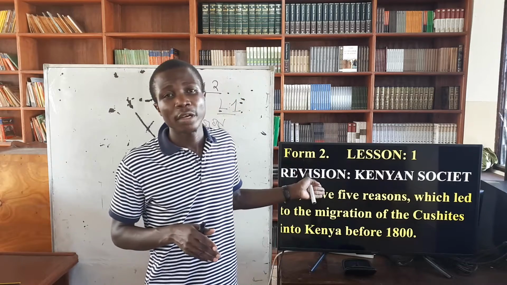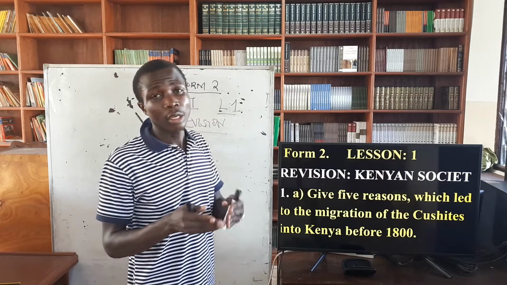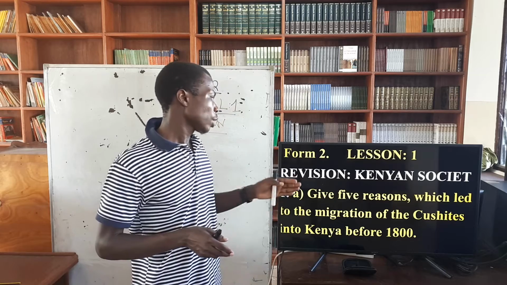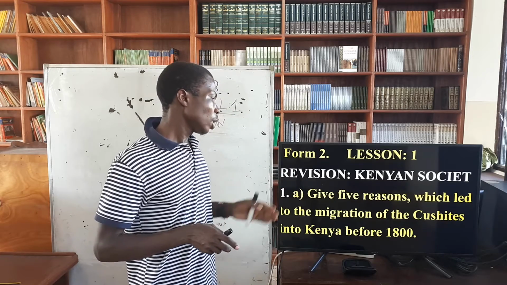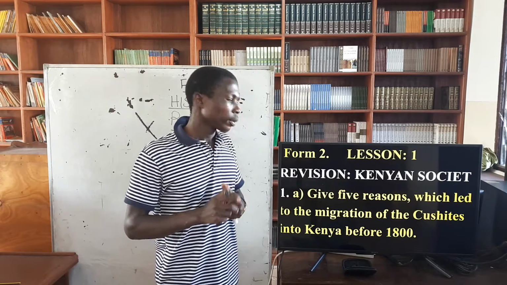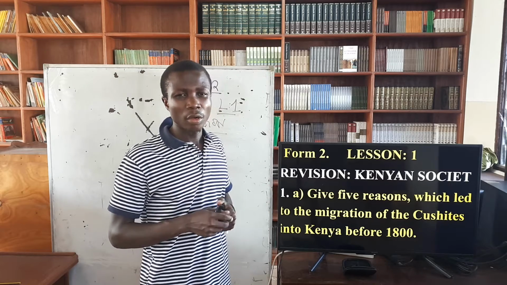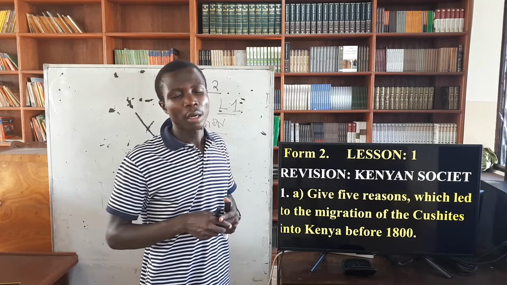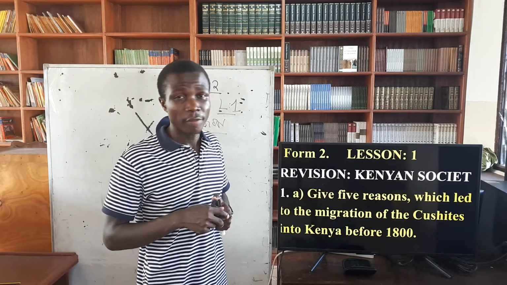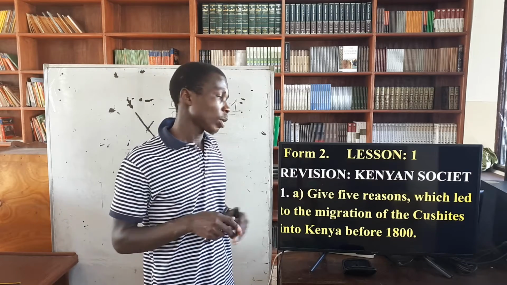That is the first question we want to talk about. Let's look at: give 5 reasons which led to the migration of the Kushites into Kenya before 1800. Just want to ask you as a student, when did the whites colonize Kenya? You can ask yourself that question. Before 1800 means that Kenya was not colonized by the whites.